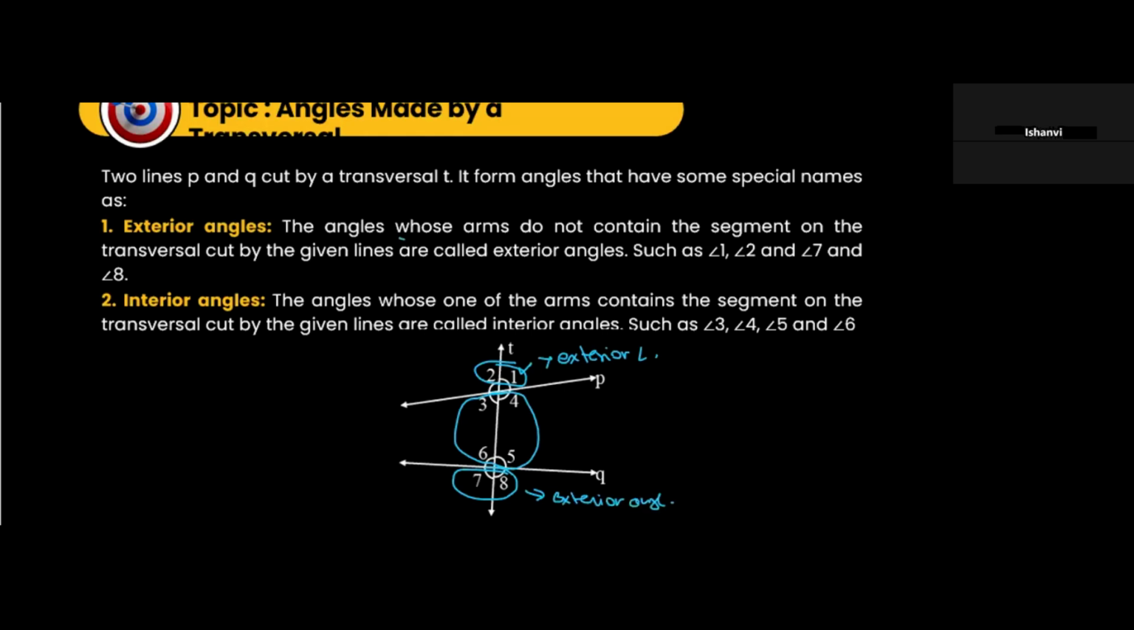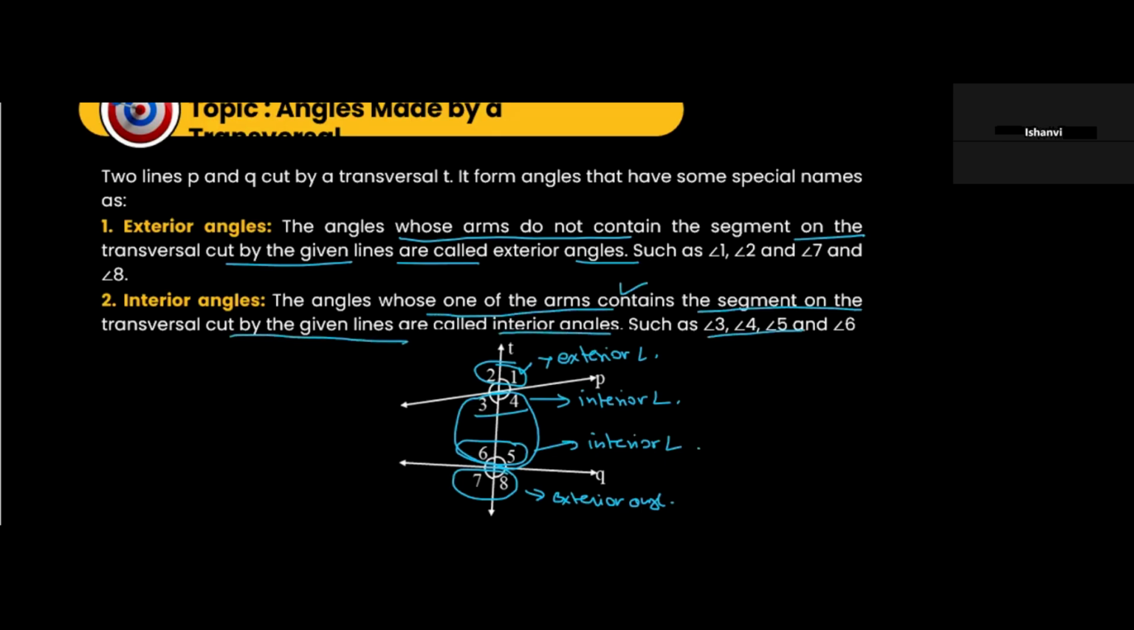The angles whose arms do not contain the segment on the transversal cut by the given lines are known as exterior angles. So 1, 2, 7 and 8 are exterior angles. And what will be the interior angles? These 3 and 4, which are inside the segment, will be interior angles, and 6 and 5 will also be interior angles. So the angles whose one of the arms contains the segments on the transversal cut by the given lines are known as interior angles, such as 3, 4, 5 and 6.